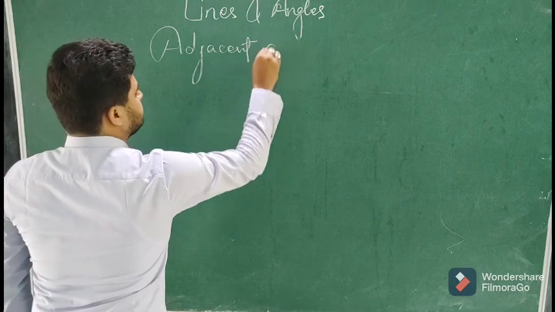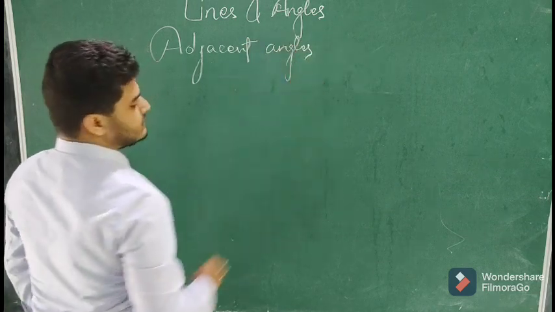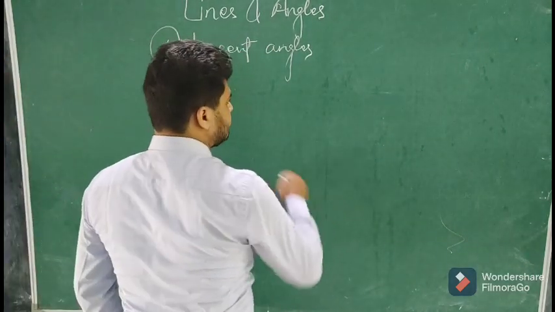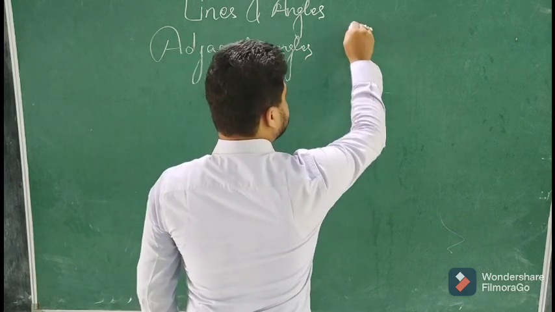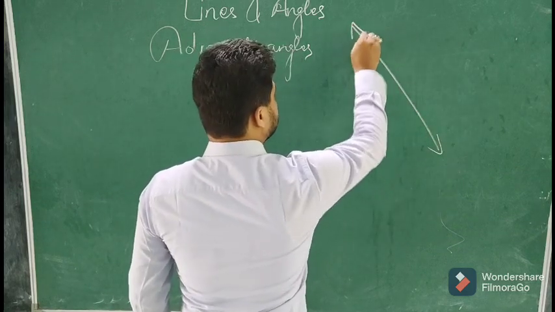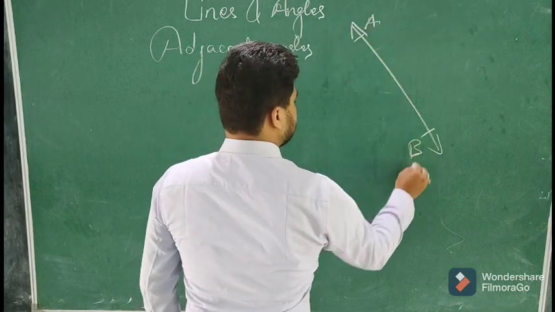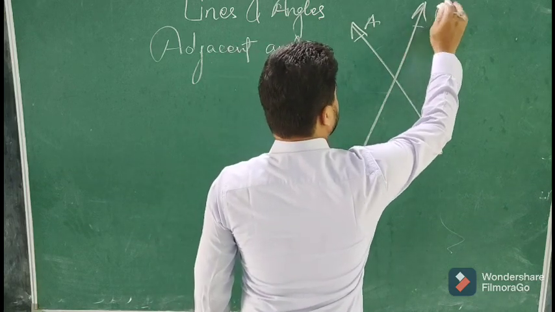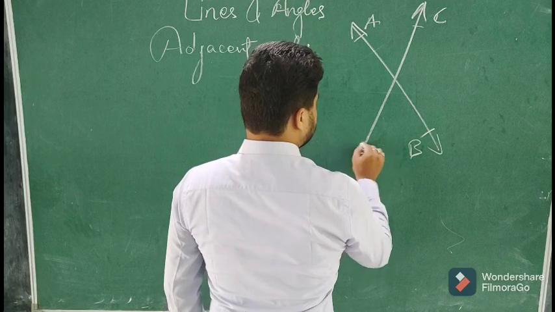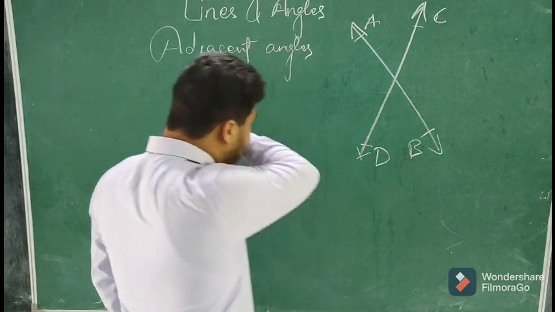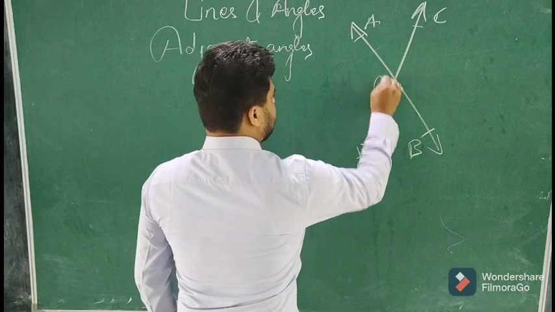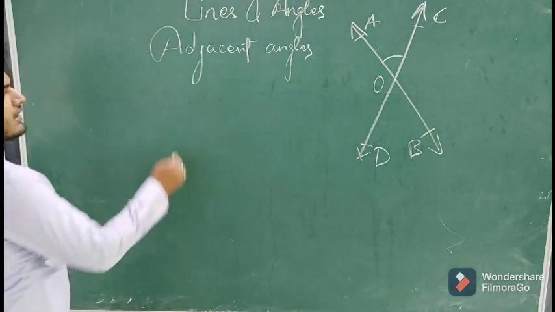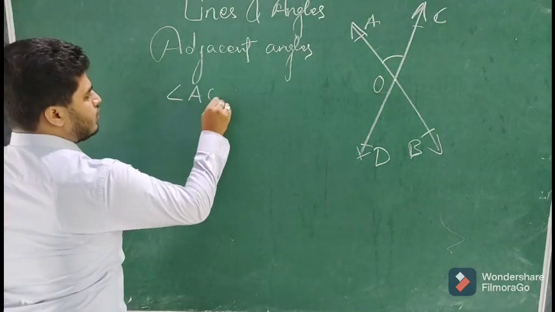Then the next is adjacent angles. Like for example, there is a line AB and there is another line intersecting the previous one named CD, and the intersection point is named O. So this angle will be named angle AOC.